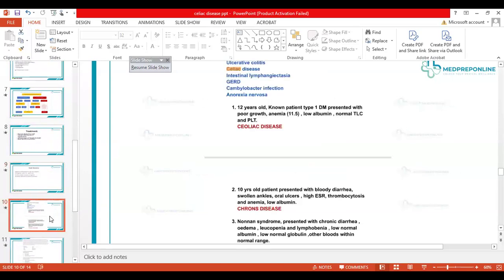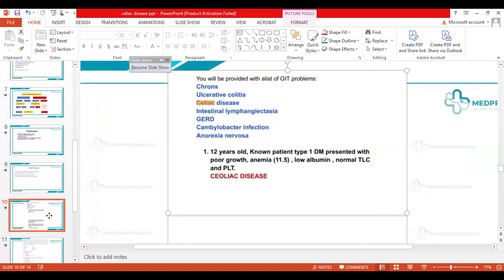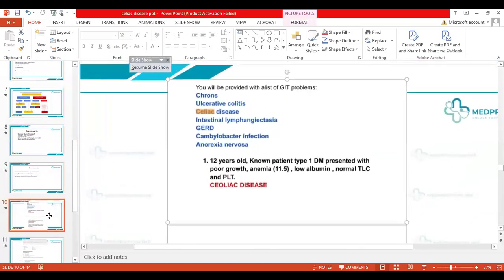So I'm going to share a few. This is from the recalls that I got, and this was one of the extended matching questions that I think have been dismissed from the AKP, but obviously it's an important topic. A 12-year-old known patient of type 1 diabetes mellitus presented with poor growth, anemia, low albumin, normal TLC and platelets.